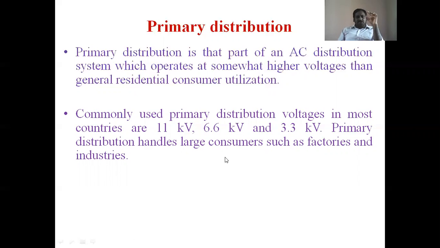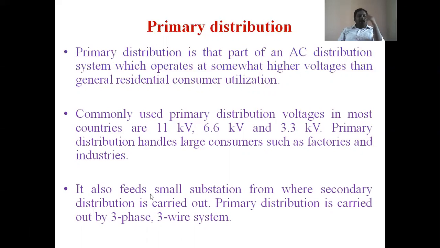Large consumers means industries such as factories. So in the primary distribution only large consumers exist, and their voltage ratings are 11 kV, 6.6 kV and 3.3 kV.